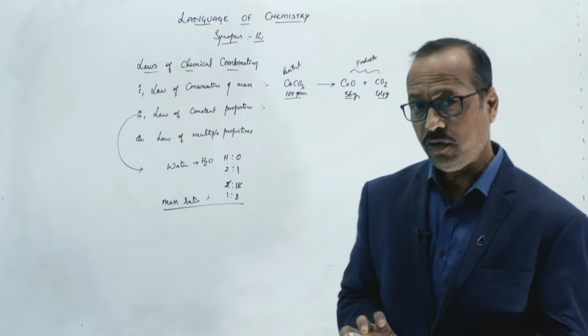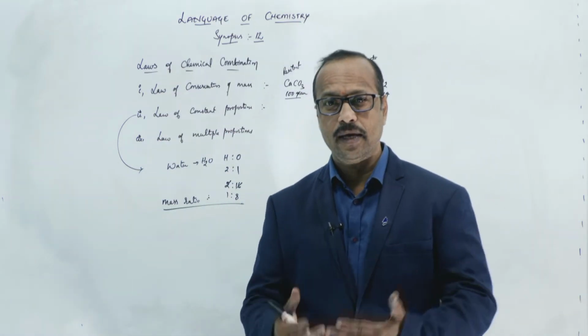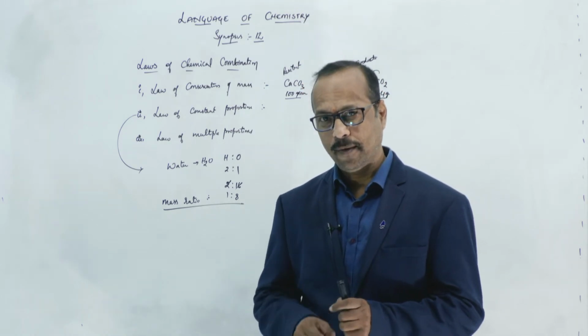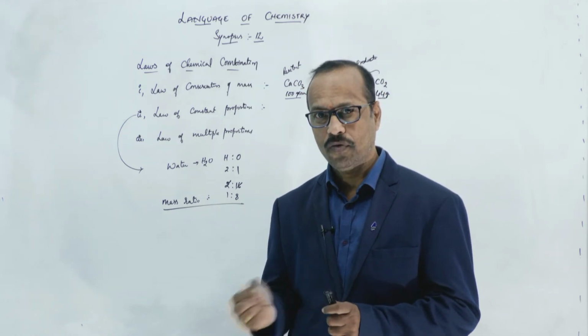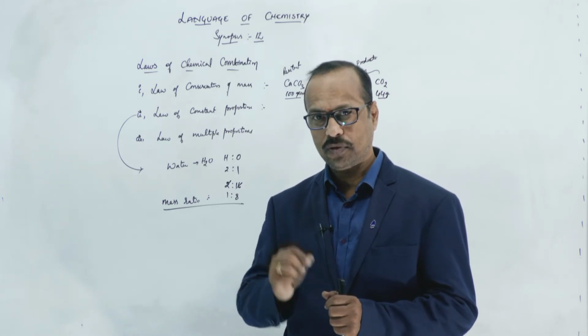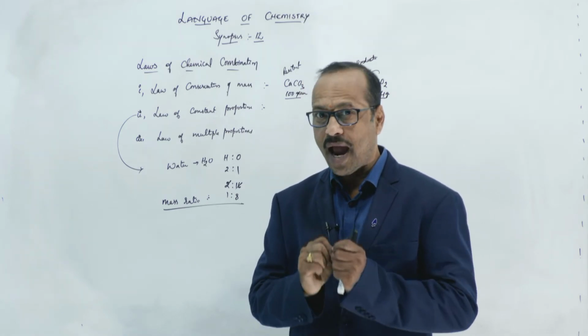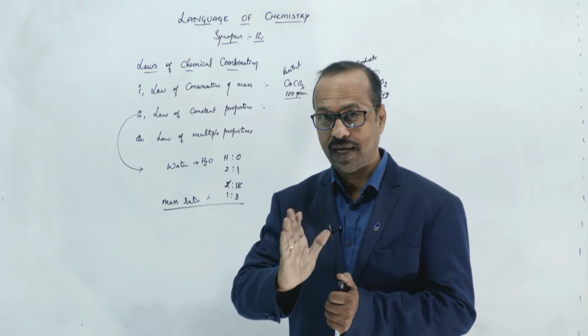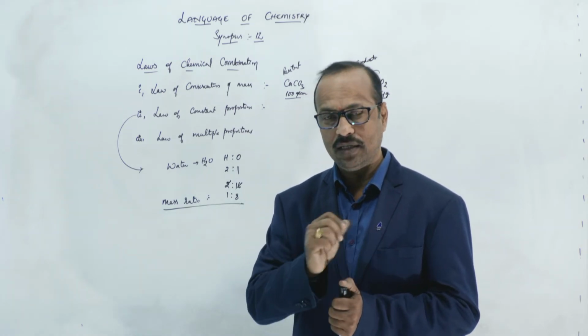Clear? Now students, imagine I am in Hyderabad. I am taking one water molecule from Hyderabad and I will check its composition, meaning the ratio of hydrogen and oxygen in that water molecule.